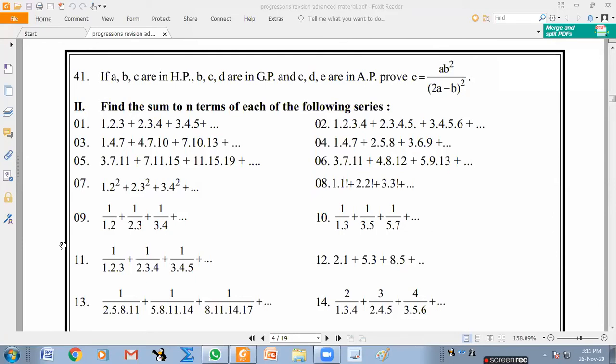Seventh one, is it clear? Yes, sir. So writing this r as r plus 1 minus 1 may not be the general idea, just a specific one. But we'll just expand it and we'll get the sigma r cube, sigma r square, sigma r formulas.